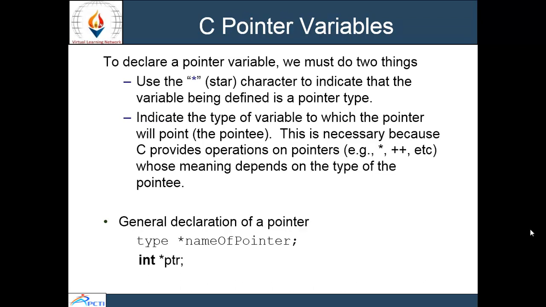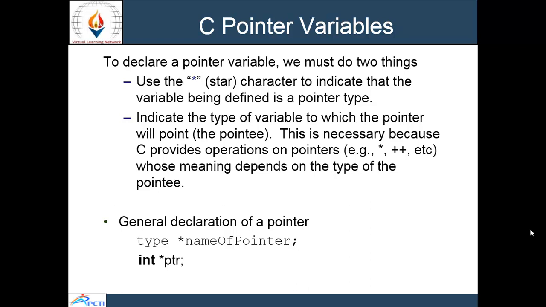To declare a pointer, we must do two things. First, we indicate the star character while defining a pointer. Second, the type of variable the pointer will point to. Because C provides operations on pointers, we need to define the type of what it points to.